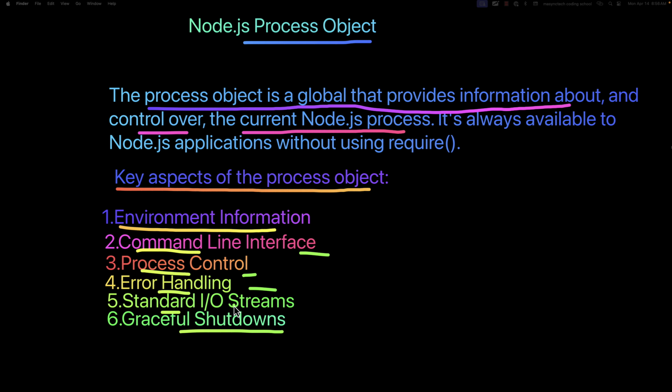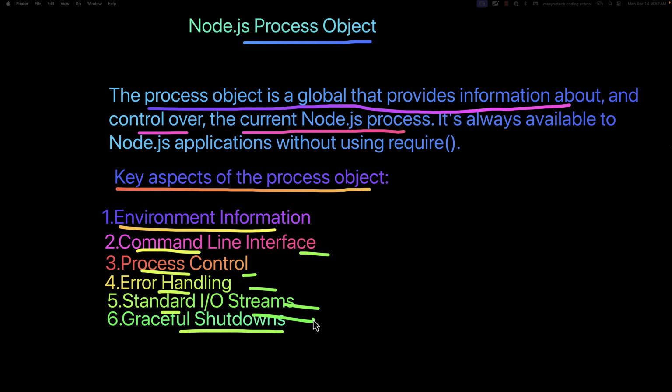One of the most critical features is the ability to catch uncaught exceptions. Without this capability, any unhandled error would crash your application. So the process object allows you to implement last resort error handlers that can log errors, perform cleanup operations, and decide whether to keep the application running or shut it down gracefully. And standard I/O streams. This one provides access to standard input, output, and error streams.